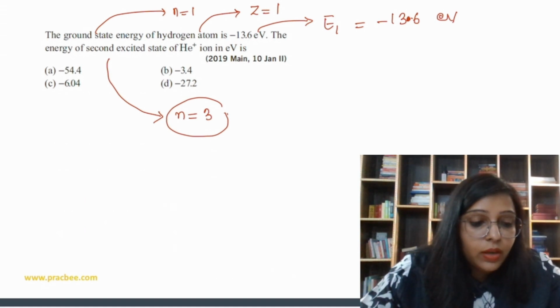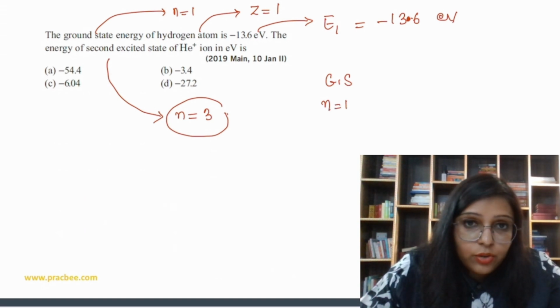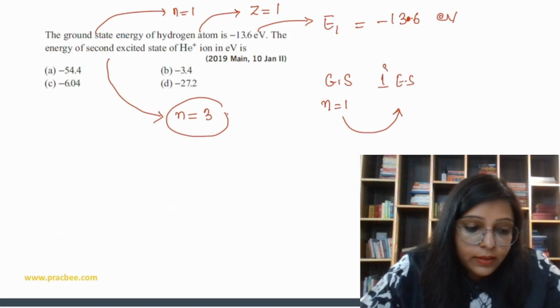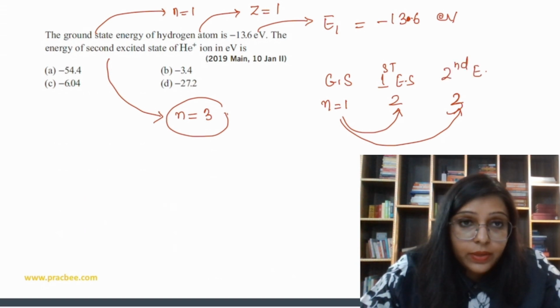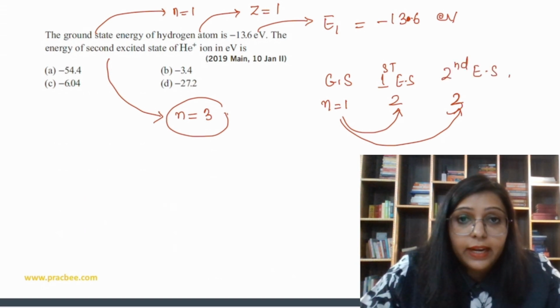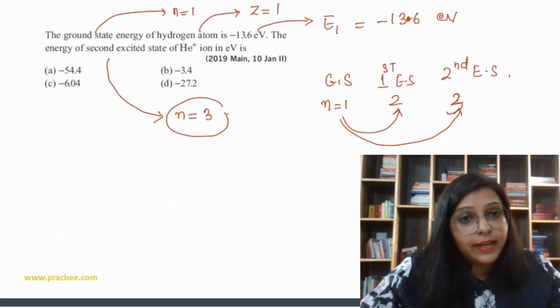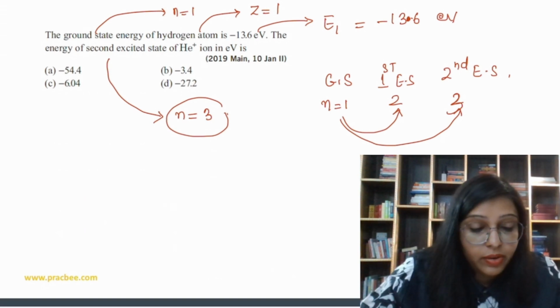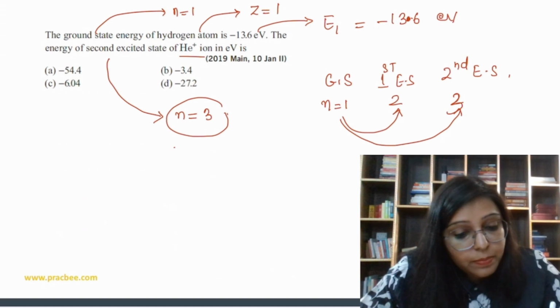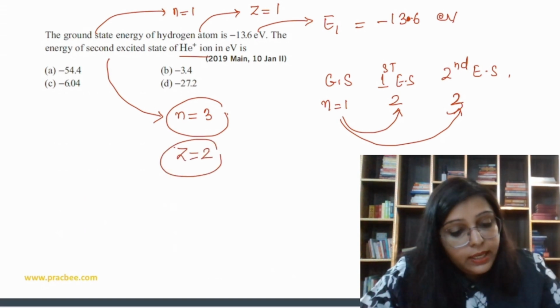For a second, see. Ground state is 1. So when the electron goes from 1 to 2, that is going to be the first excited state, right? And when the electron goes from 1 to 3, then that becomes the second excited state. Third excited state is n is equal to 4, fourth excited state is n equal to 5, right? So here He plus means Z value is 2, in electron volt.